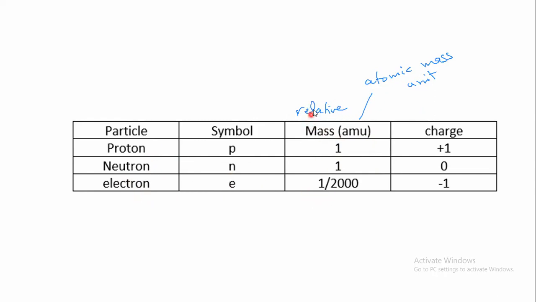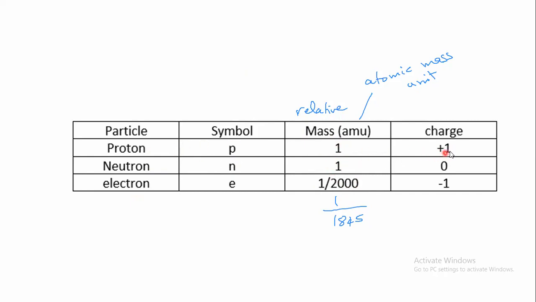Its relative mass is 1/2000, or exactly 1/1845 atomic mass unit, relative to the mass of neutrons and protons. This means the mass of the electron can be neglected with respect to the masses of protons and neutrons, because it's very, very small.